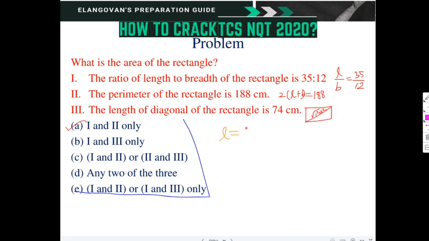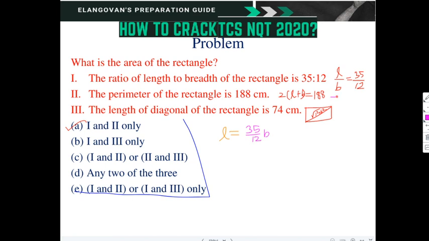L can be written as 35 by 12 into B. If I substitute it in the second equation, we will have 35 by 12 B plus B. So we will get (35 plus 12) by 12, that is 47B by 12, into 2, which is 47B by 6, equal to 188.